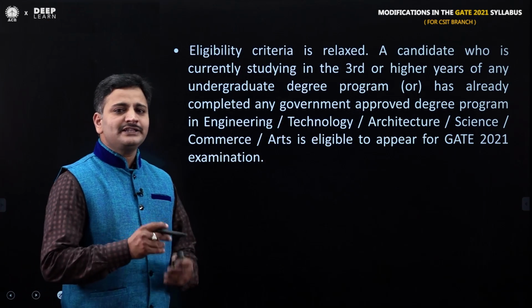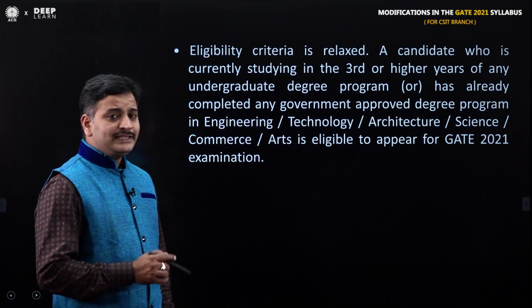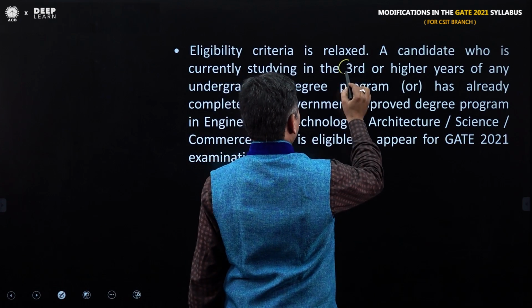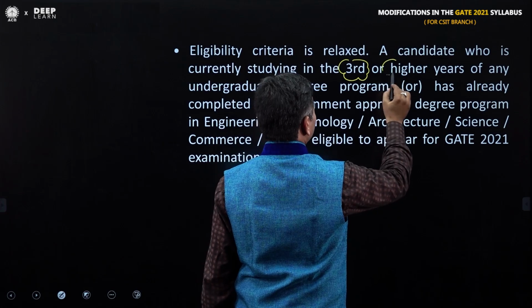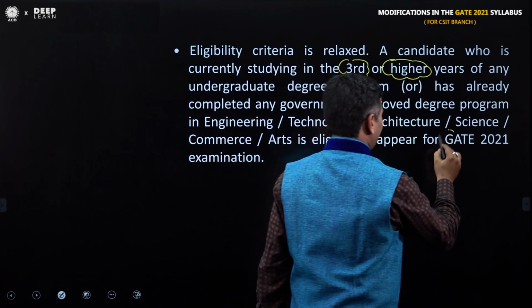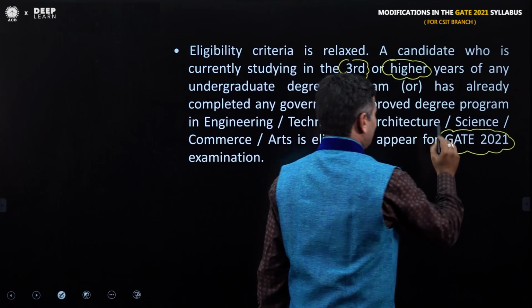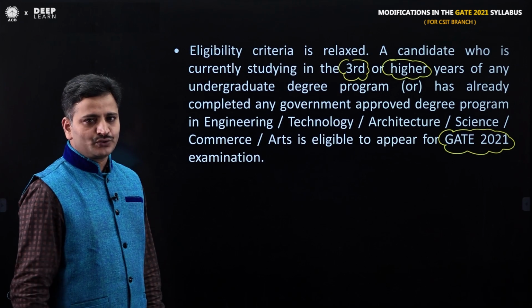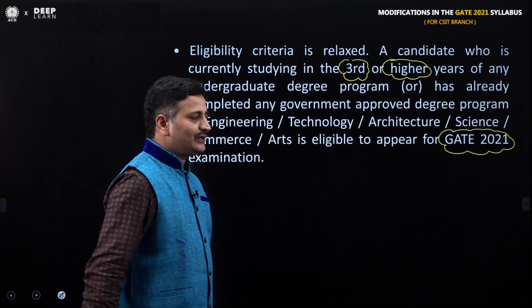Regarding eligibility criteria point of view, eligibility criteria is relaxed this time. So, third year students or higher years of any undergraduate students are allowed to appear for GATE 2021 examination. It's the most important point. Third year or higher years of any undergraduate students are allowed to appear for GATE 2021.